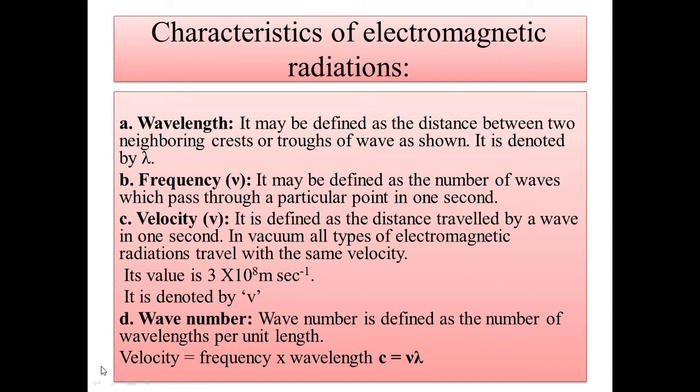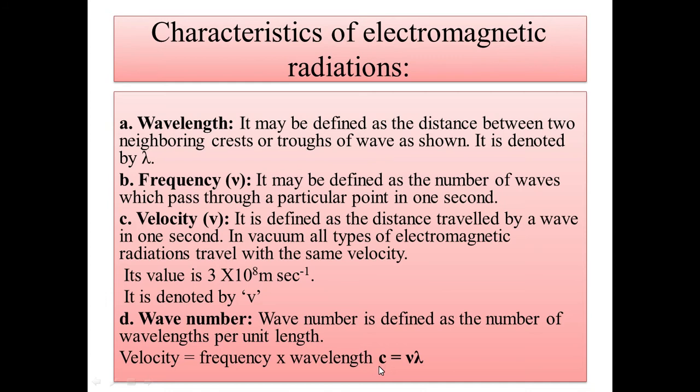Okay, so what are the relations? Sometimes the examiner will ask what is the relation between velocity and frequency, and you have to write c is equal to, where c is 3 into 10 to the power 8 meters per second.